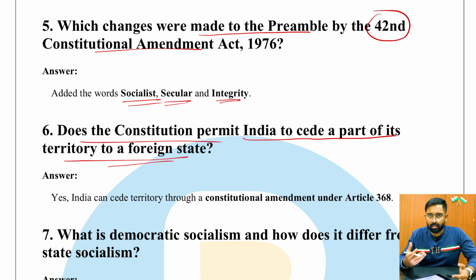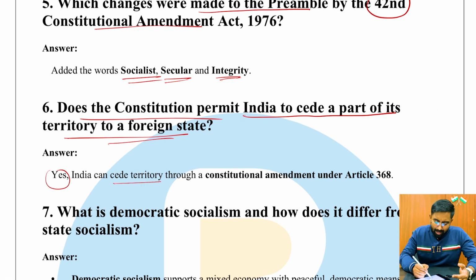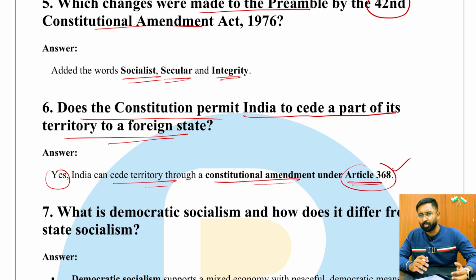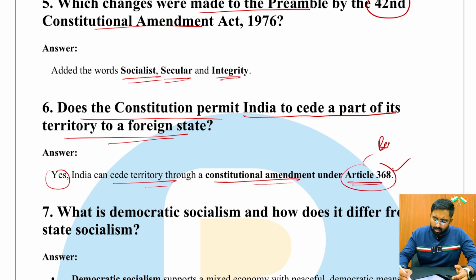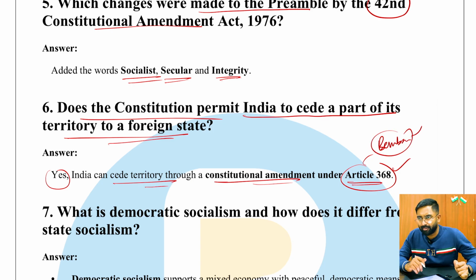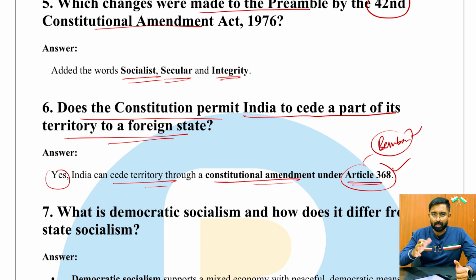So it's better you pay more attention to this when you're reading Laxmikant. However, yes, India can cede a territory through constitutional amendment under Article 368. But this was said during the Berubari case 1960, and it also gave Parliament exclusive powers. It clearly defined what the Parliament can do. It can, of course, cede, which means it can alter the territories and everything, right? So there are a few important implications which you have to focus on, and please do make sure that you cover this in detail.